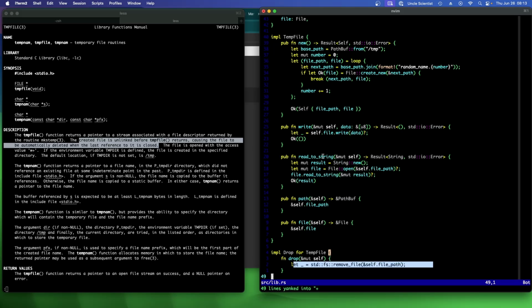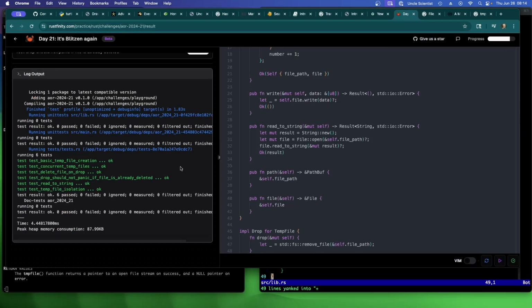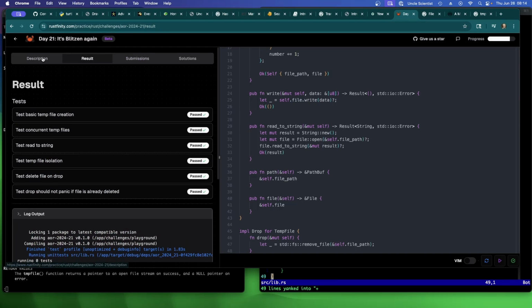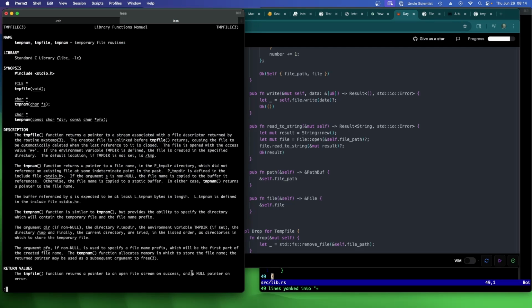Because what if your code fails partway through and Rust never gets a chance to run the drop thing? Here, as soon as you've created it, it's already deleted. But because you still have a reference to it in the kernel, the file doesn't go away. The other thing we're doing is I'm just doing /temp directly. That's actually what the specs said, to use /temp. But really, you should be looking at tempdir.